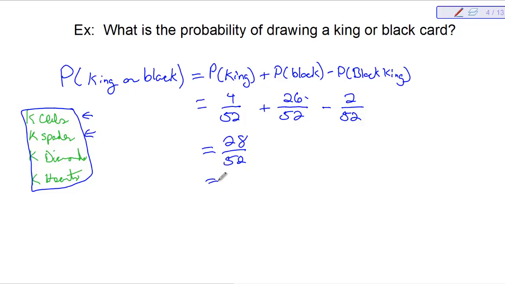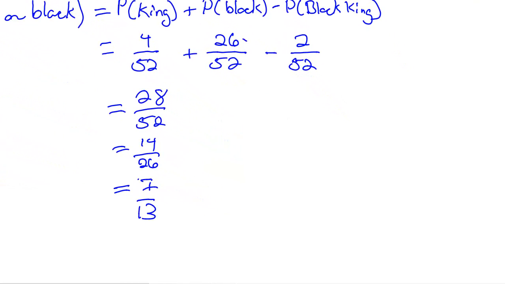So that's going to be 14 out of 52, which is the same thing as, oh, not 14 out of 52, that would be 14 out of 26. So that's 7 out of 13. So I have 7 out of 13 cards that are, or the probability of getting a king or a black card is 7 out of 13.